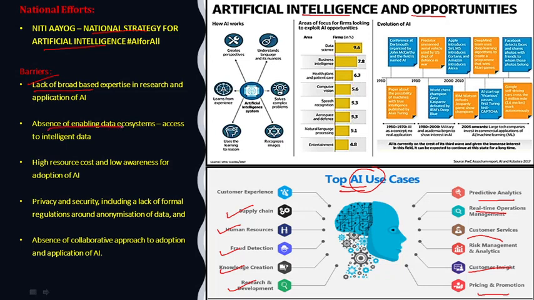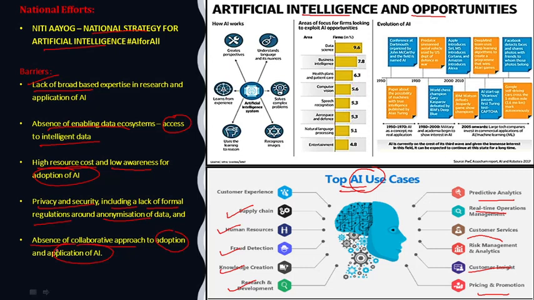Then there is absence of enabling data ecosystem, which is access to intelligent data. Then there is high resource cost and low awareness for adoption of AI. Then there is privacy and security, including a lack of formal regulation around the anonymization of data, and there is absence of collaborative approach to adoption and application of the AI. So these are the barriers.